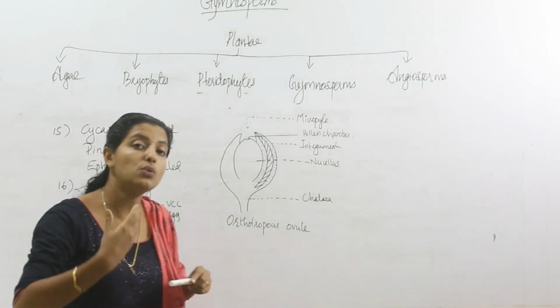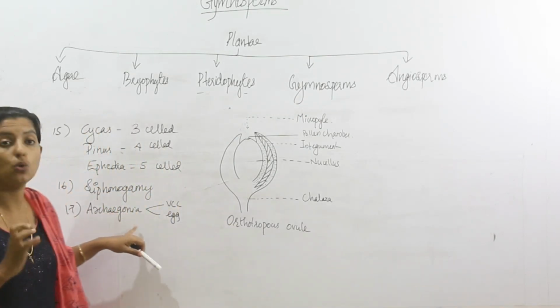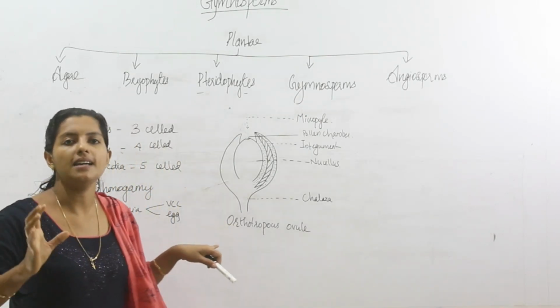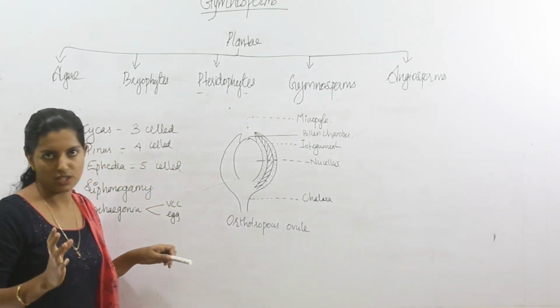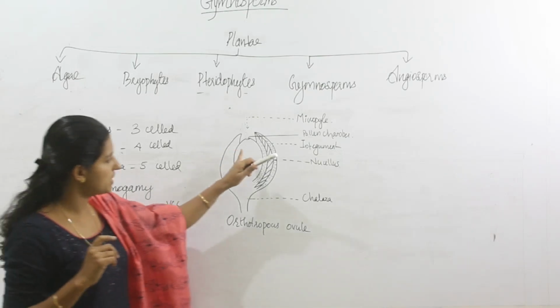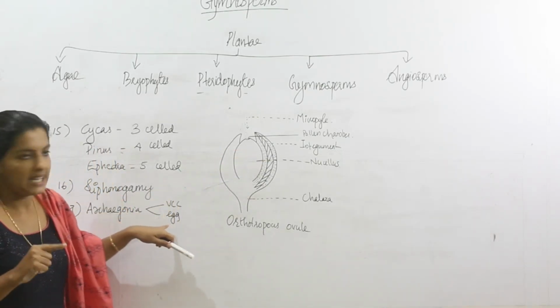But in some advanced gymnosperms, this ventral canal cell or the archegonia is absent. Instead, a single egg acts as the female reproductive structure or female gamete. So within the nucellus, the archegonia develops, and within archegonia, the egg is present.